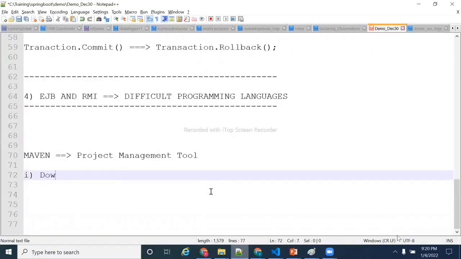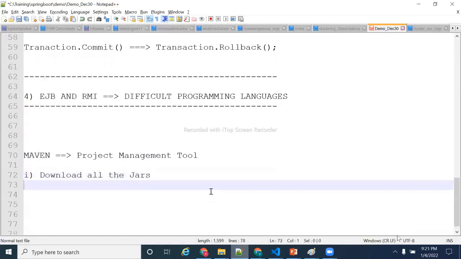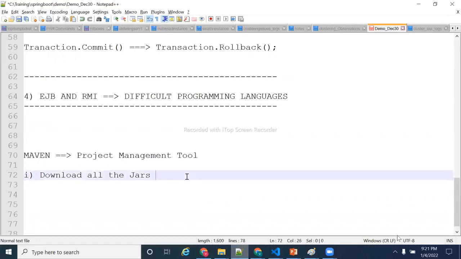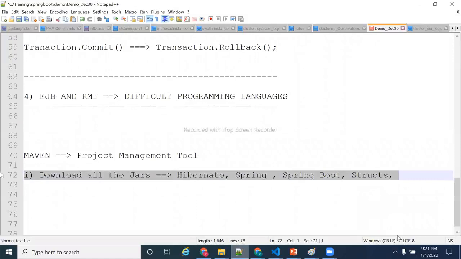It will download all the jars. Which jars? Whichever framework you are working with. For example, you are working with Hibernate, Spring, Spring Boot, Struts, any of the things you want to work with. You need jars, right?